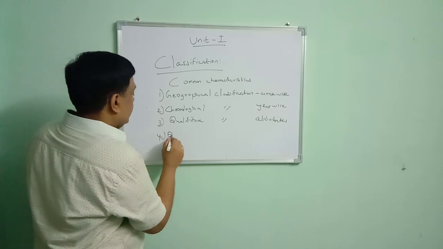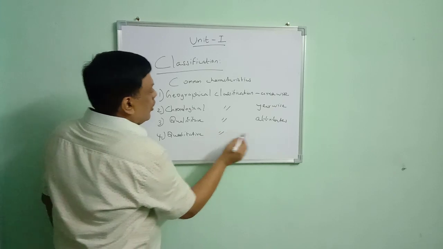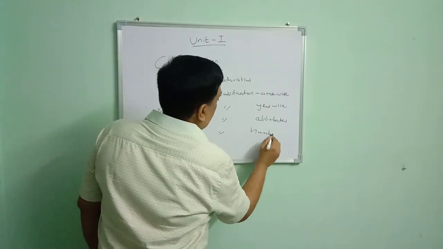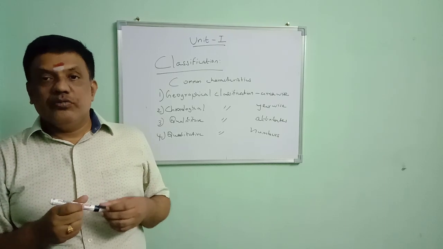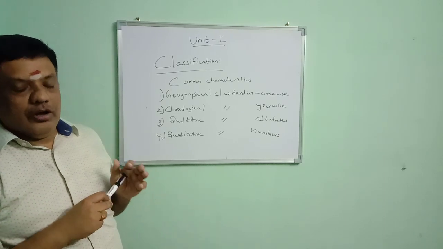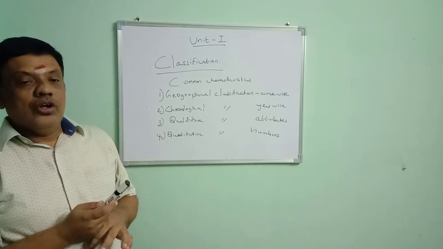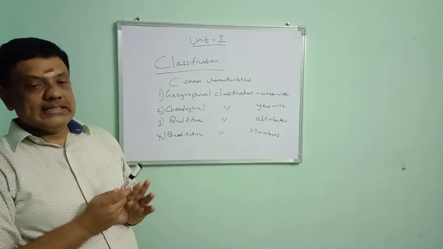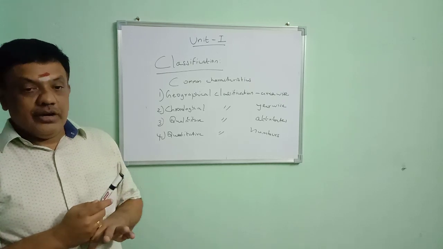Last method is quantitative classification. If you are classifying the data according to numbers or measurement, it is known as quantitative classification. These are the 4 important methods of classification of data. We are classifying the data according to some uniform characteristics. First method is geographical classification, according to area wise.